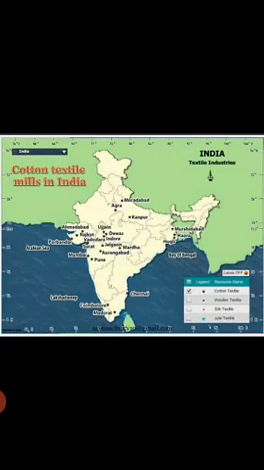The cities involved in cotton textile, the areas that form the cotton textile industries: Agra, Kanpur, Ujjain, Ahmedabad, Rajkot, Indore, Pune, Mumbai are mostly the areas. Hooghly, Chennai.